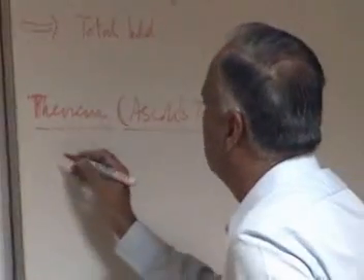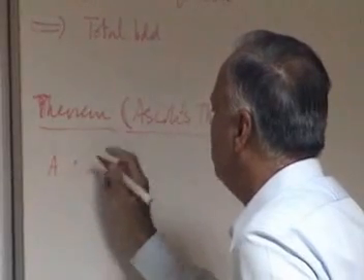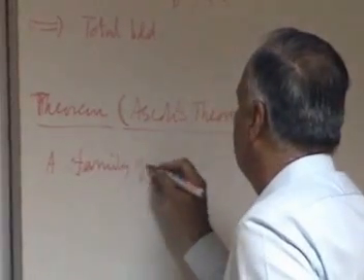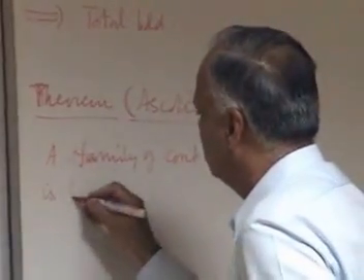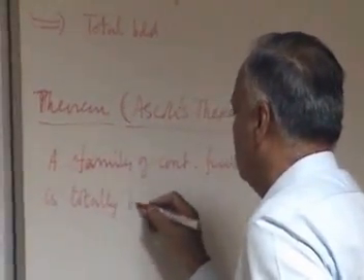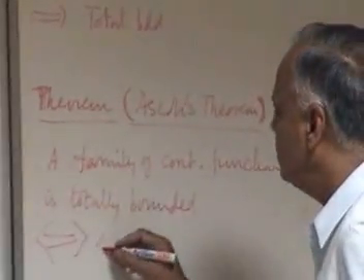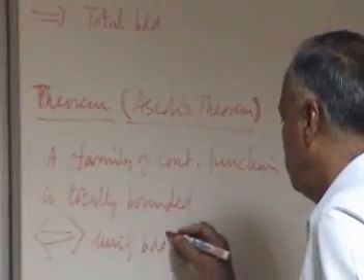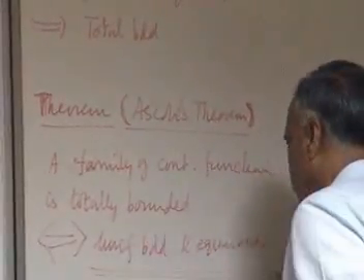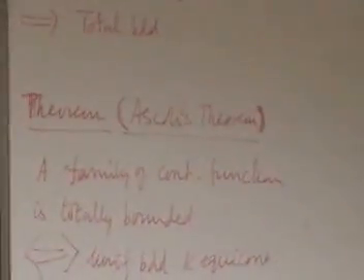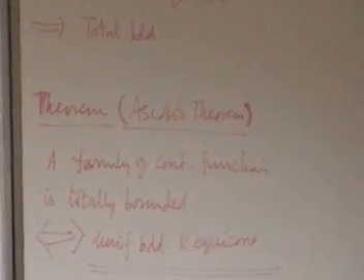Ascoli's theorem says that a subset or a family of continuous functions is totally bounded, this is the essence of Ascoli's theorem, the way it's stated is different, if and only if it is uniformly bounded and equicontinuous.